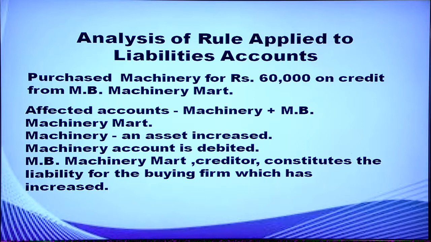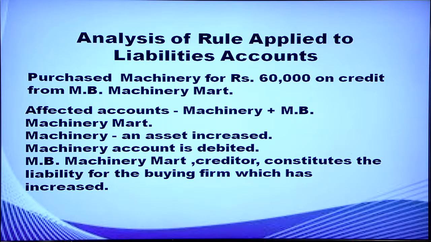Another transaction: purchased machinery for rupees 60,000 on credit from MB Machinery Mart. This is a credit transaction because they have mentioned the name of the party and given in the transaction that it is purchased on credit. So the affected accounts are machinery and MB Machinery Mart. Machinery being an asset is coming inside the business, so asset is increasing. Rule for asset account: when asset is increasing, it is debited. So machinery account is debited.